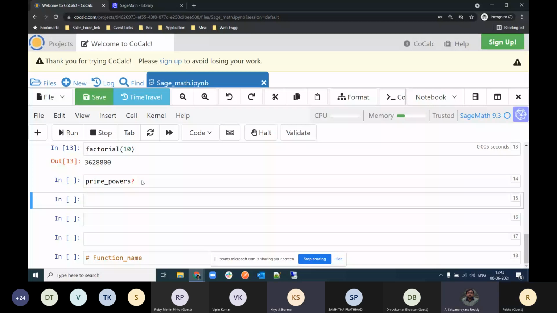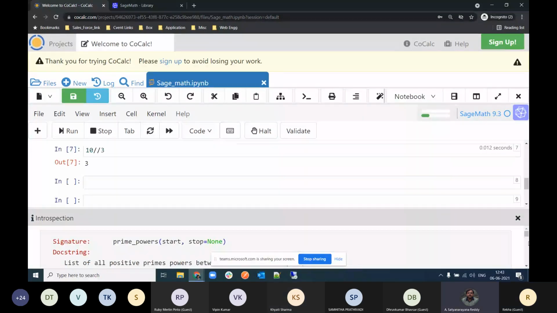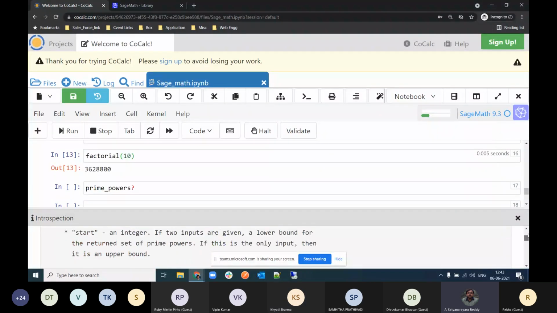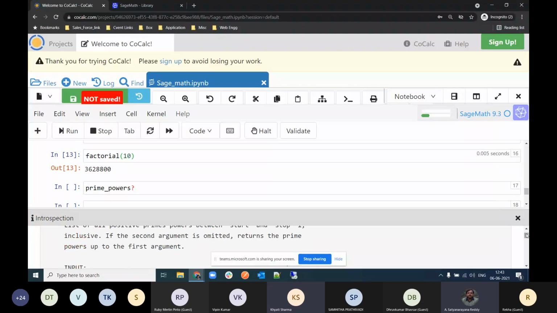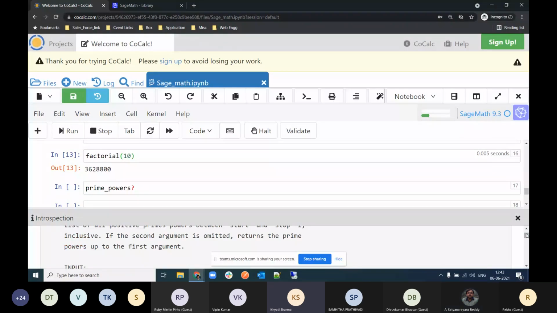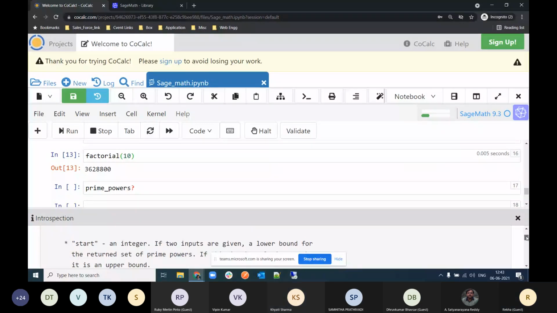It's okay. So prime_powers, question mark, press enter. So like that, for other people, whatever function you type, press enter with the question mark. So question mark plus shift enter, yes. Shift enter, yes. Rekha, can you scroll a bit? Yes, Kathy, I'm doing.